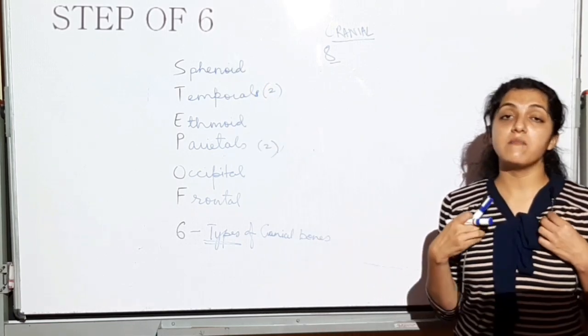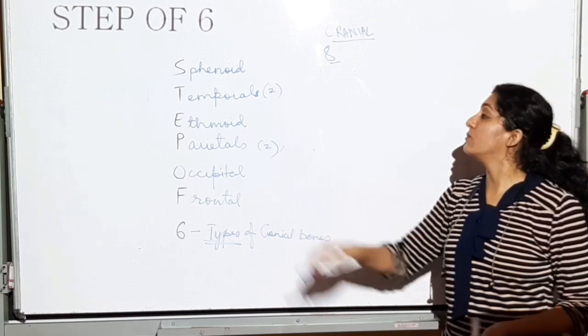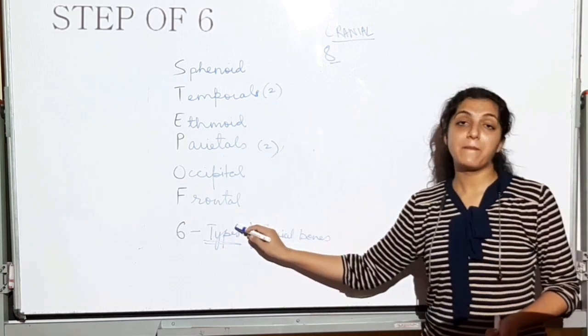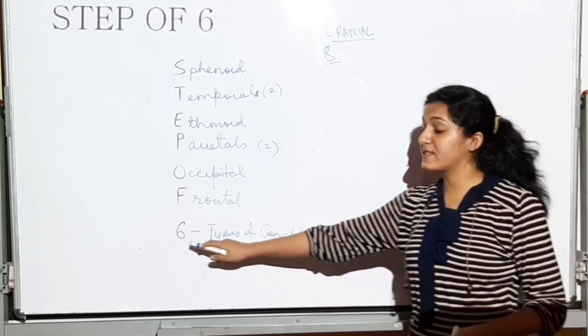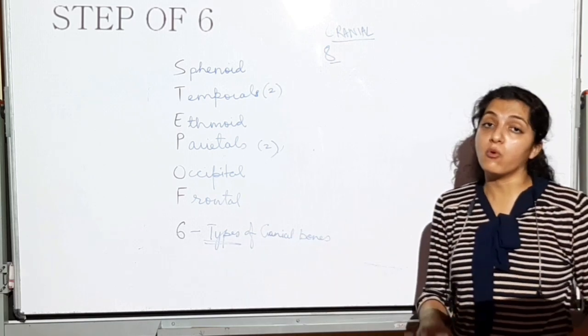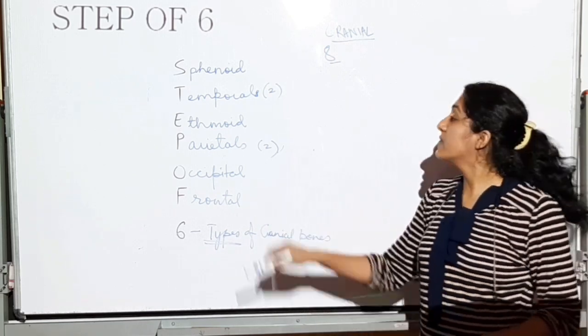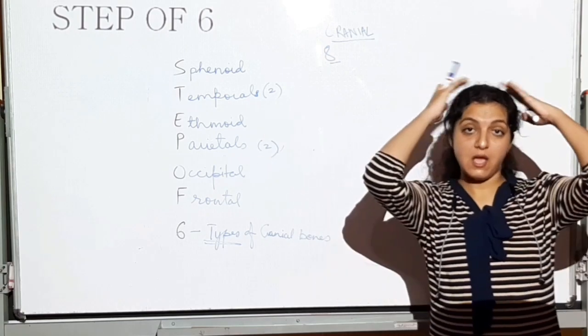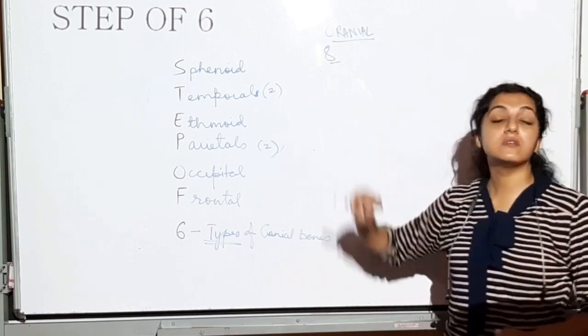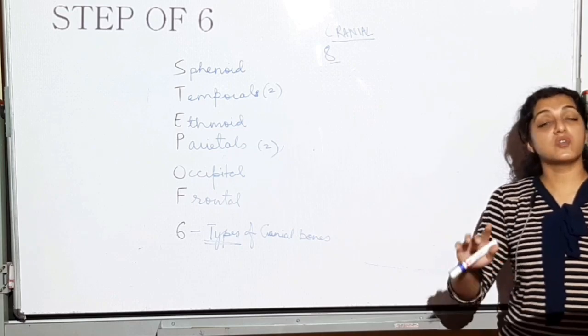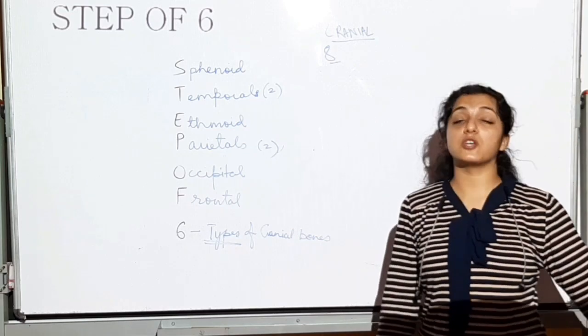Step of 6, if I remember, I can easily write down the bones of the cranium, as well as 6 will be the type of bones present in the cranium. And temporals or parietals, ये दो होंगे, so the count is going to come to 8. So ये counting अब आपको समझनी चाहिए.